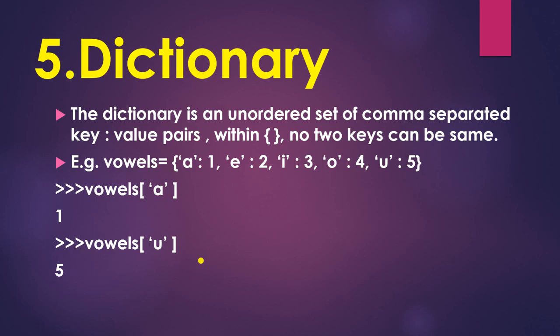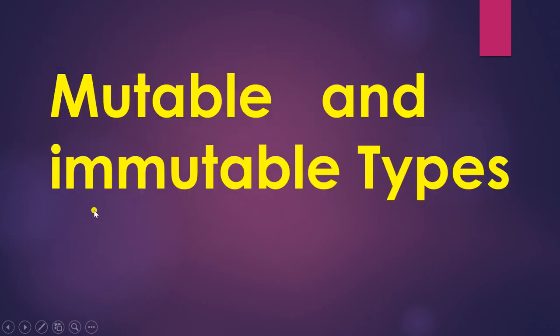Now next is dictionary. A dictionary is an unordered set of comma separated key value pairs within curly brackets. No two keys can be the same. Here the variable is vowels, and this is the inverted comma. So this 'A' is the key and 1 is the value. 'E' is the key and 2 is the value, and this is a string because it is in single quotes. Now if you write vowels['A'], it will give you 1.